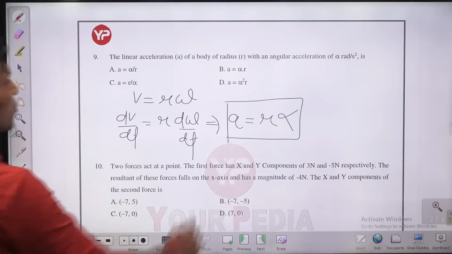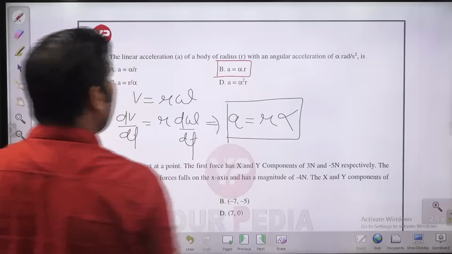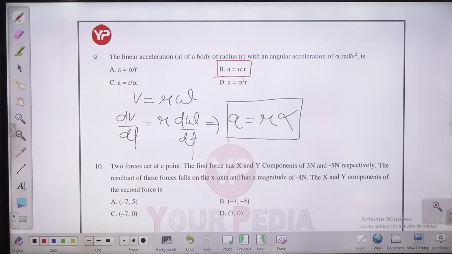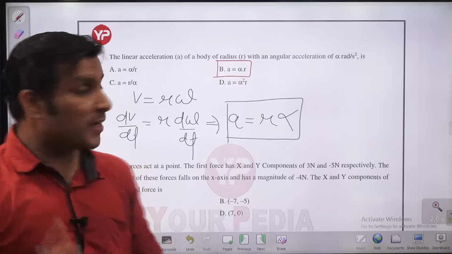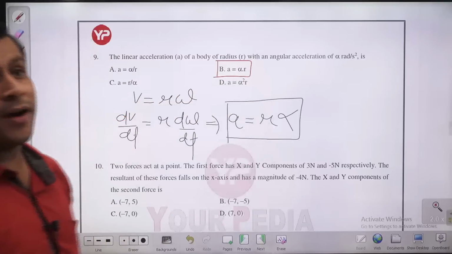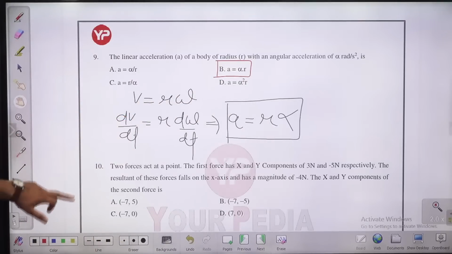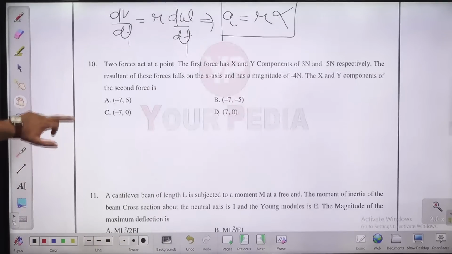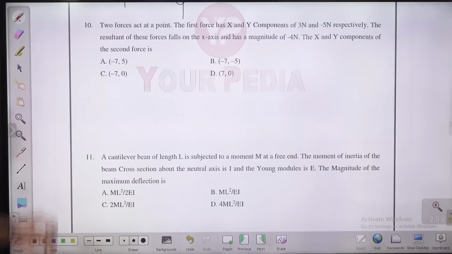So the answer for this question will be what? B. A equal to alpha R. This is the answer, guys. Note A, guys. Vipin, A is not right. B is the answer. A equal to alpha R. Please check. B is the answer. Next question, question number 10 in front of you.